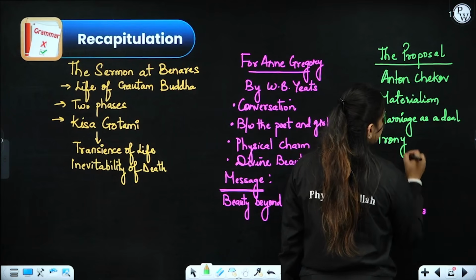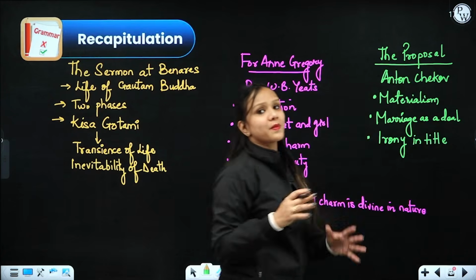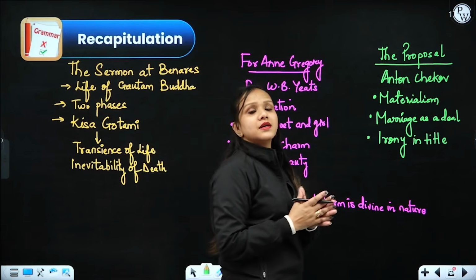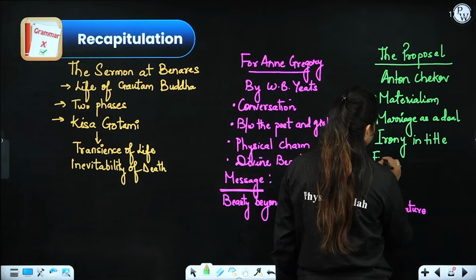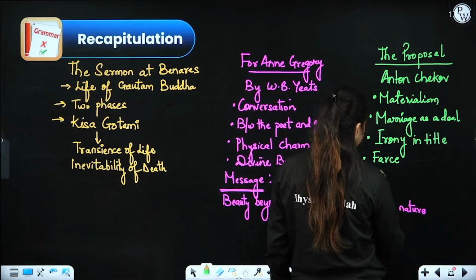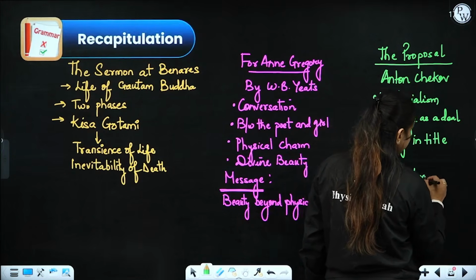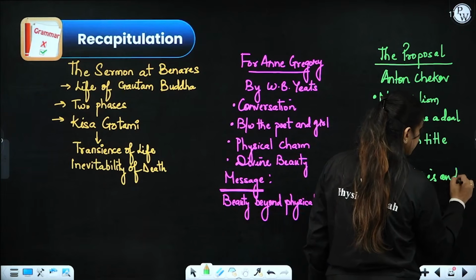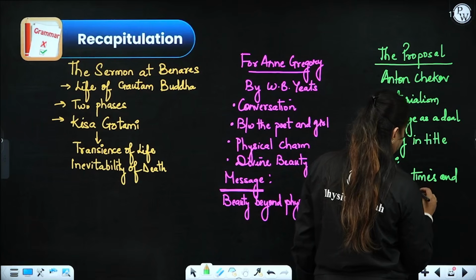Remember, there is irony in the title, as it is not about a romantic relationship, rather a logical decision, right? First, and talk about Russian times and their materialistic nature, especially the rich class.